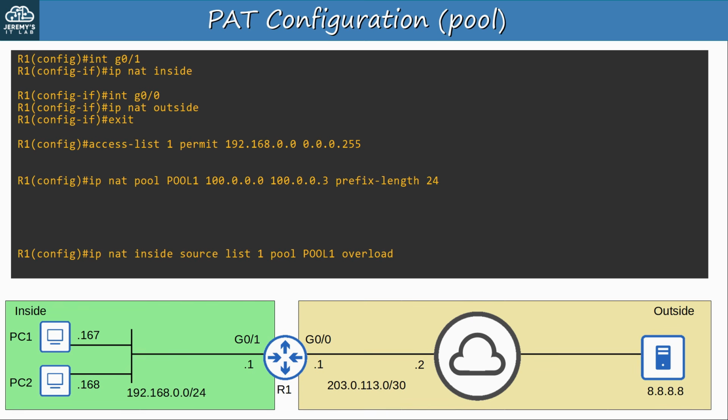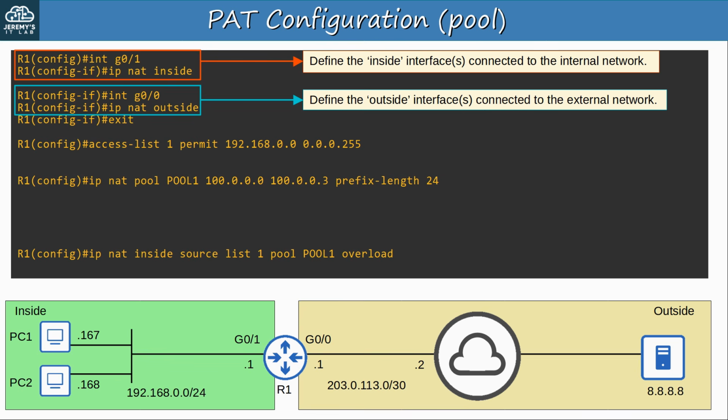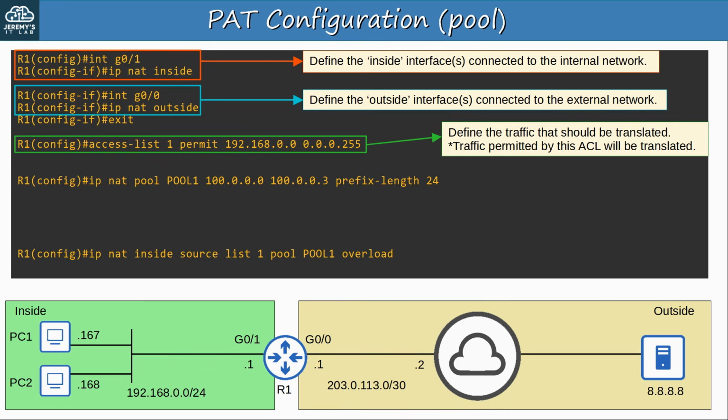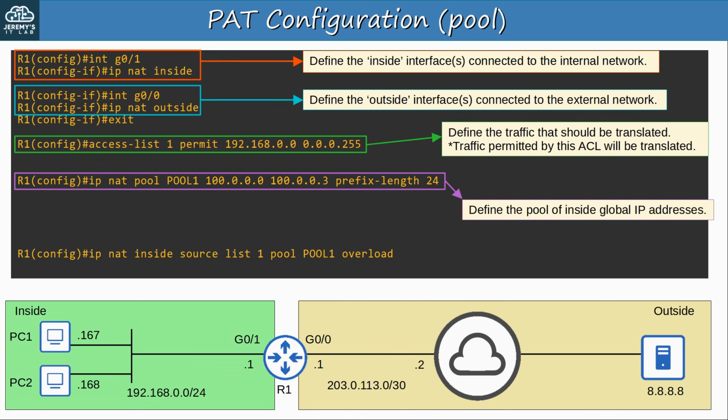Here's how to configure PAT. It's basically the same as dynamic NAT, you just add one keyword. So, first define the inside and outside interfaces. Then, define which traffic should be translated by using an ACL. Again, traffic permitted by the ACL will be translated. Then define the pool of inside global IP addresses. This time I defined a smaller range, from 100.0.0.0 to 100.0.0.3.